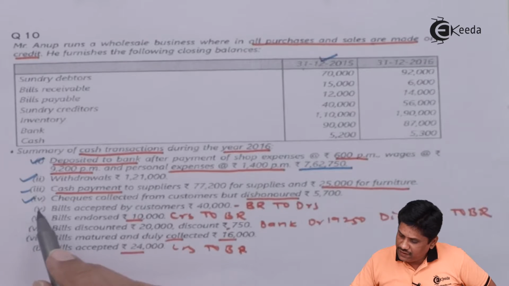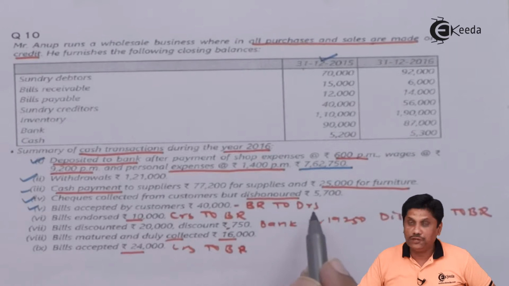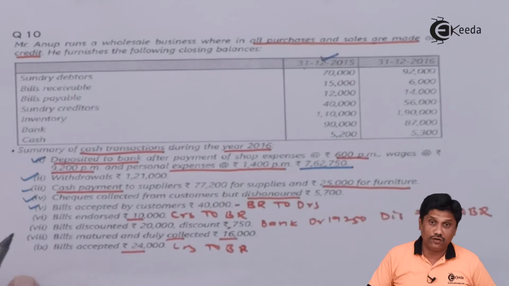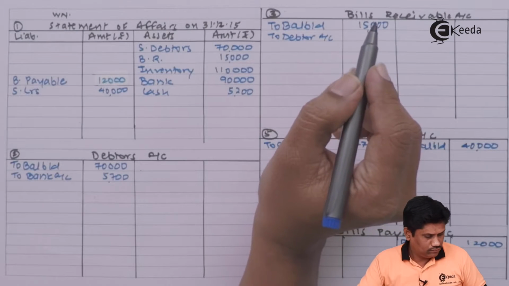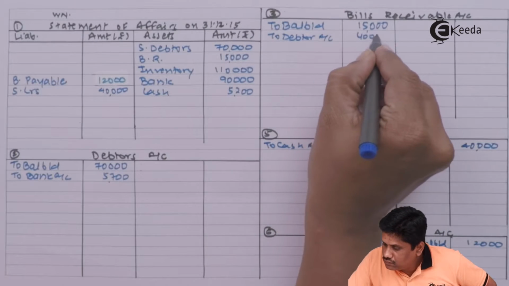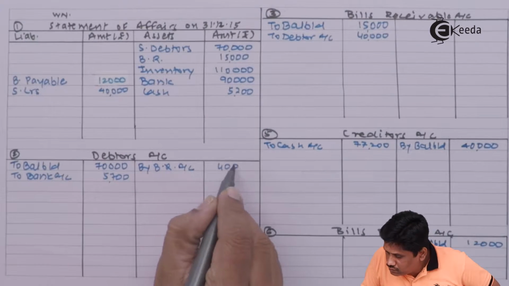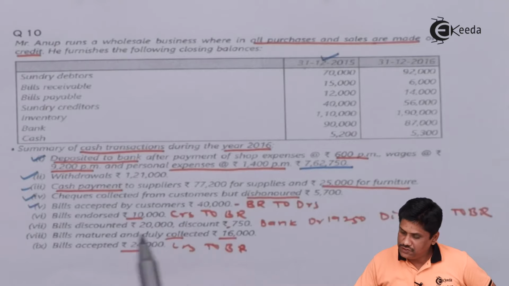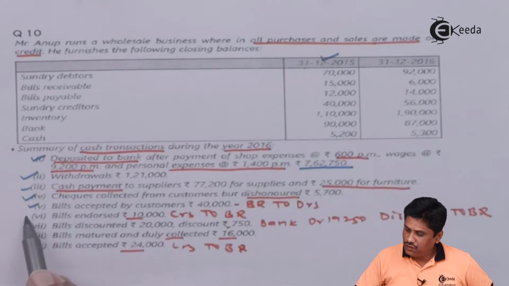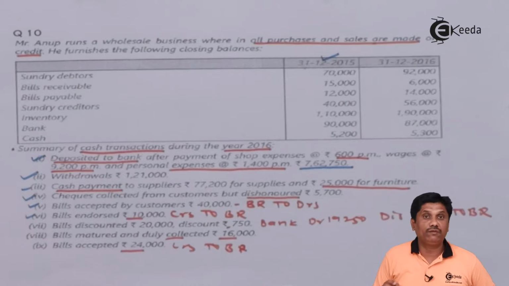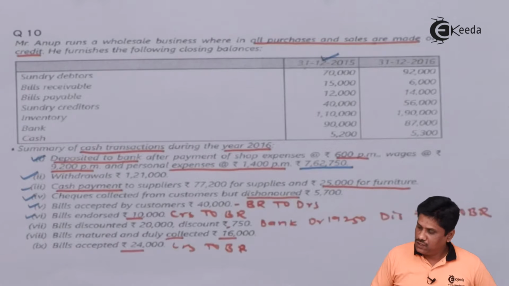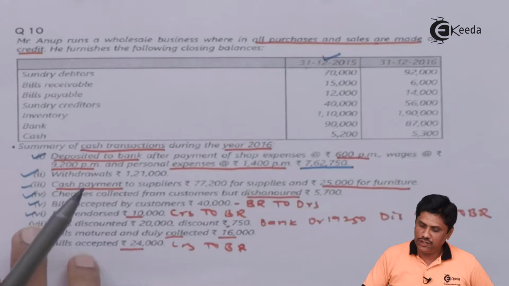Bills accepted by customer. Our entry will be bills receivable to debtors. So let us record the entry. So we have completed transaction number 5. Bills endorsed 10,000. So we have endorsed our bills receivable in favor of creditors. So our entry will be creditors to bills receivable.